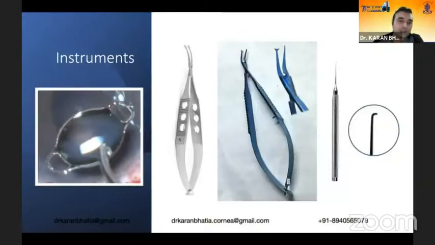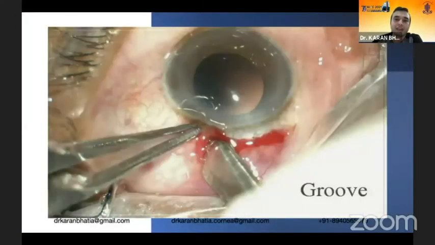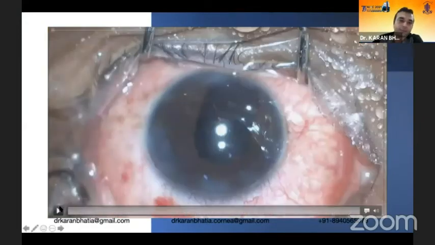So the instruments that you require are the IOL itself and some special iris claw forceps. These are the two designs that are available, and a Sinskey hook, or sometimes some people use a hydro cannula or visco cannula for the same as well. People can use McPherson's forceps instead of these iris claw forceps, but it's a little bit more technically challenging. So let's take a look at the surgical video.